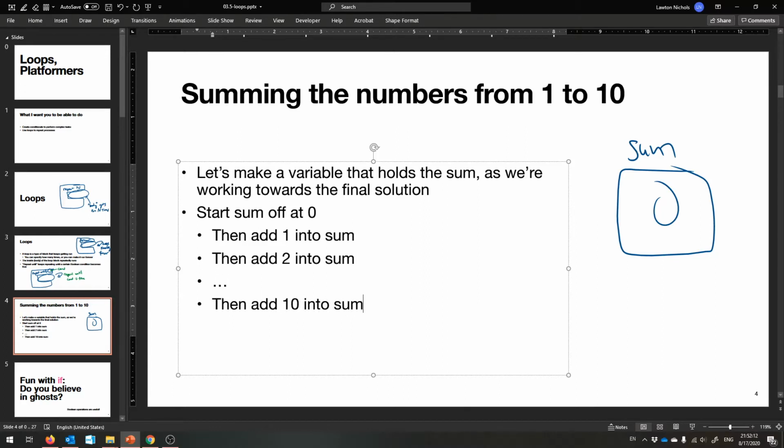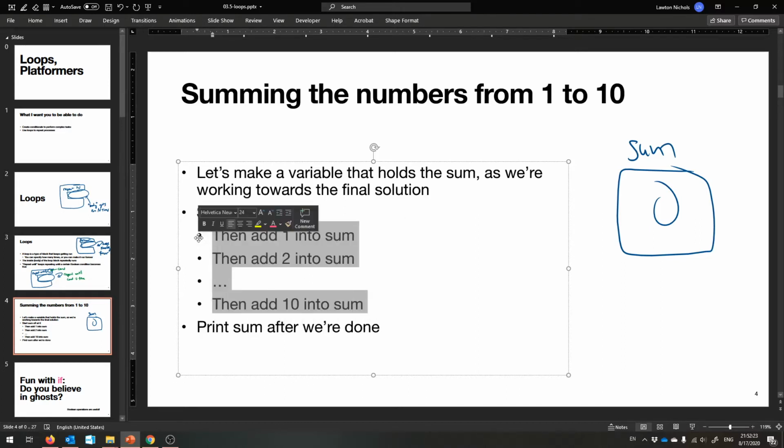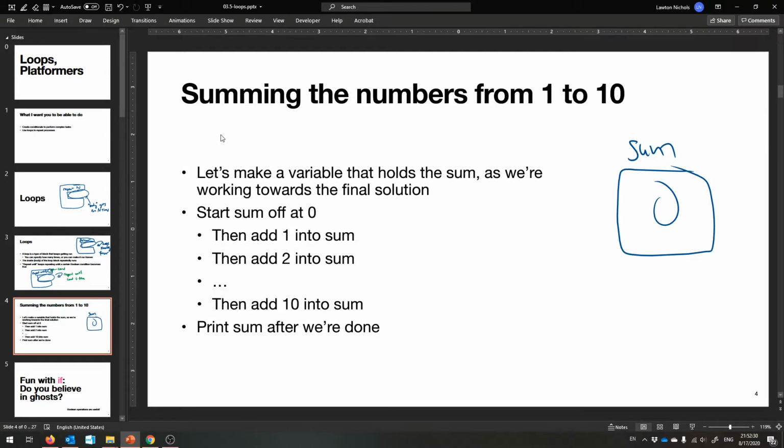Then add 10 into sum, and then maybe we can print sum. So this adding, it's repetitive. Yeah? So let's put that in a loop. But if we could do this, I hope you see that it would work.